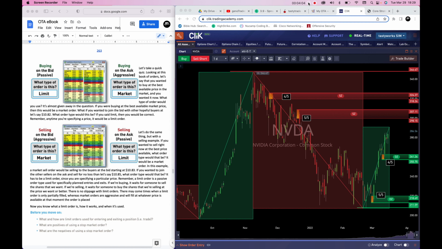Let's do the same thing, but with a selling example. If you wanted to sell right now at the best price available, what order type would that be? It would be a market order. In this example, a market sell order would be selling to the buyers at the bid starting at $10.83.